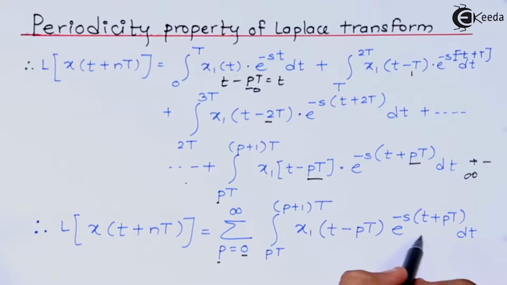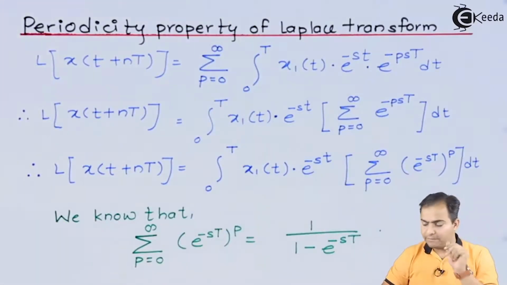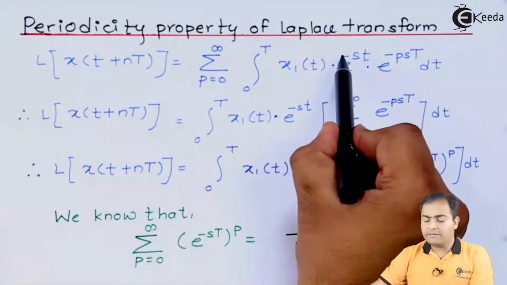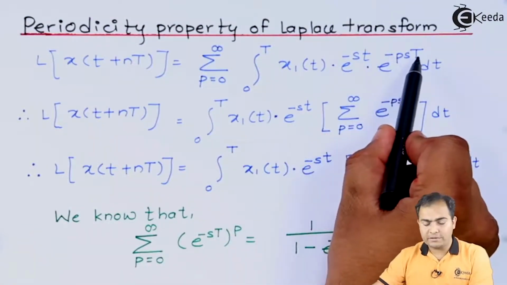Now what I'm going to do is split this power. So let's see the next part of this derivation. If I split the power of the exponential term, then what will you get? The minus sign will come inside, e to the power minus st, and the next term will be e to the power minus p into sT.